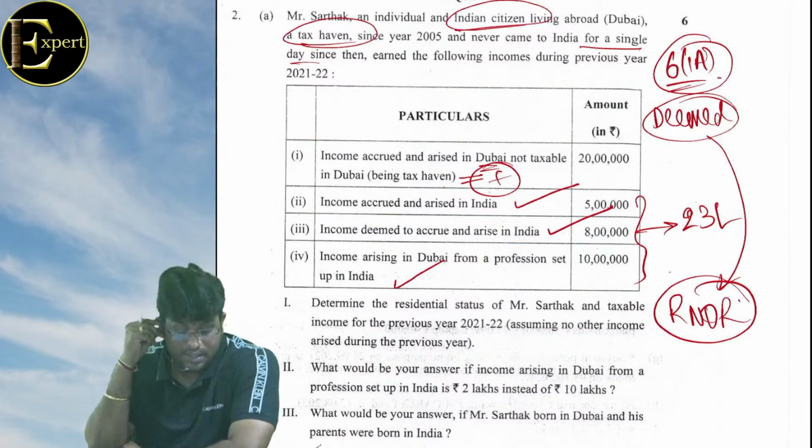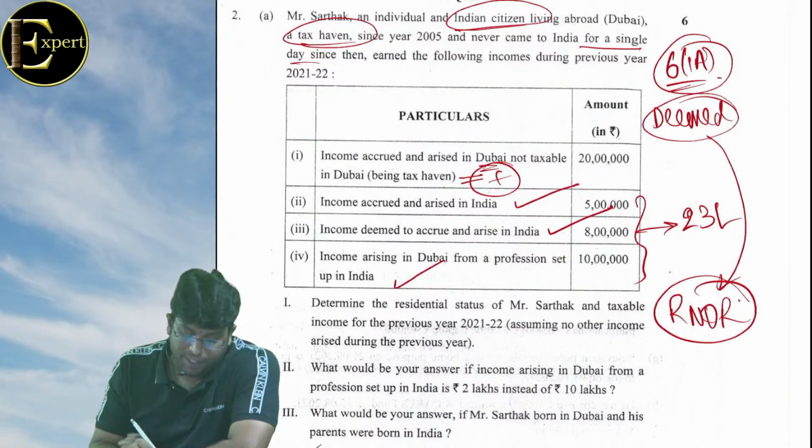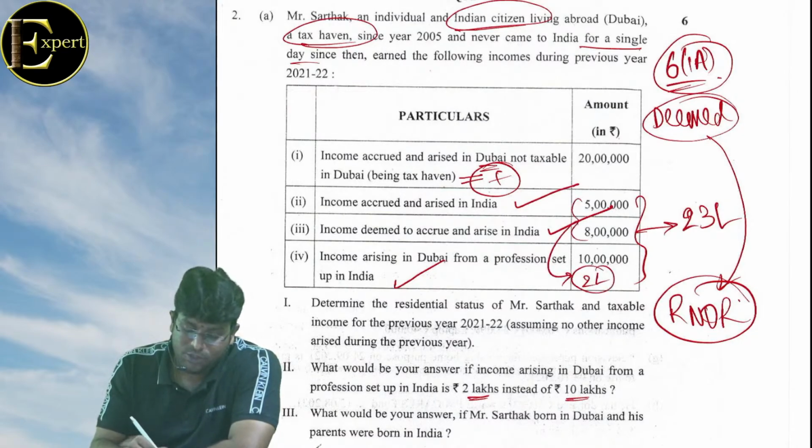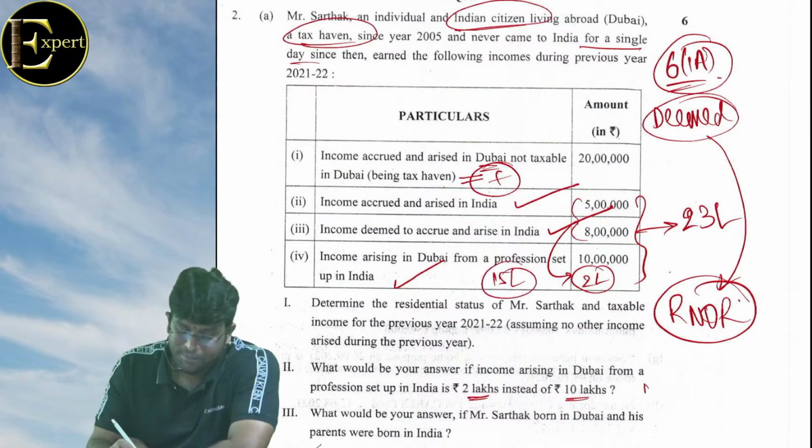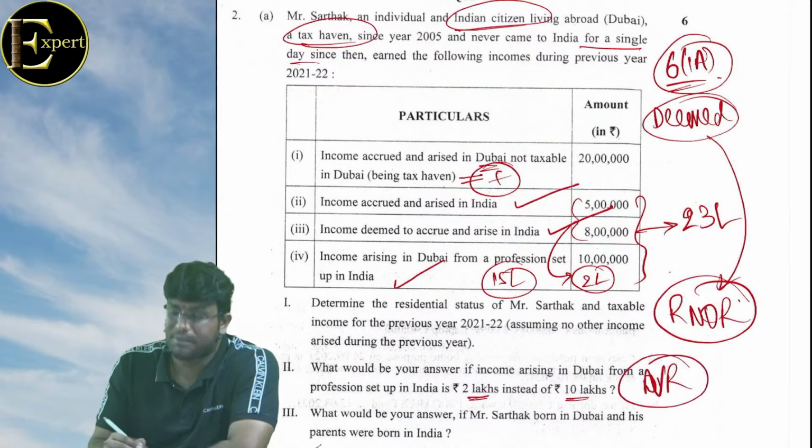समझ रहे क्या? Second case, what would be your answer if income arising in Dubai from profession setup in India is 2 lakh instead of 10 lakh? अगर ये 2 लाख हो गया भाई साहब, तो कितना होता? 13 plus 2, 15. So he will not be a deemed resident. Deemed resident will not apply का मतलब क्या है? Non-resident.